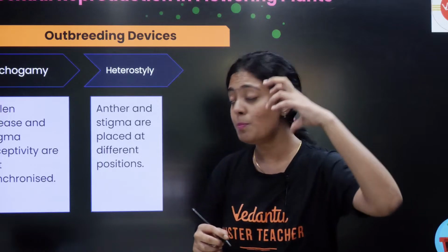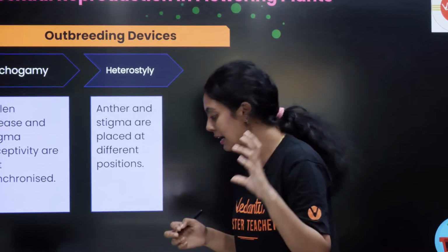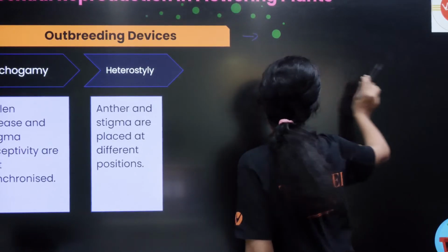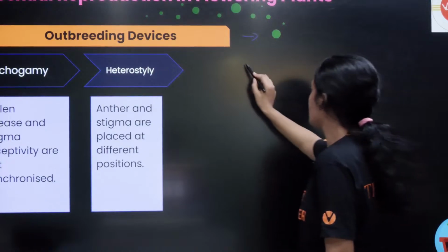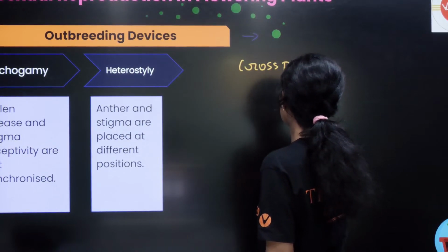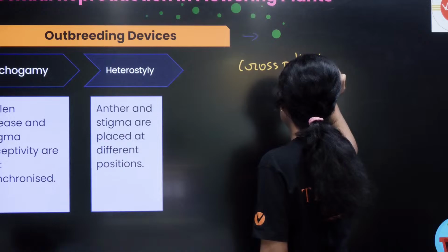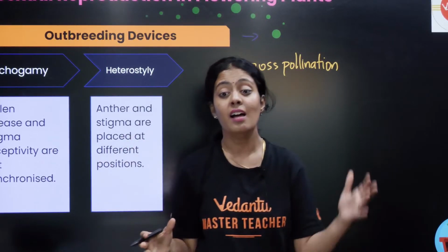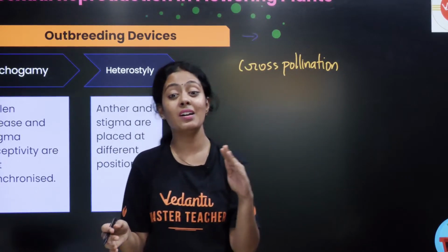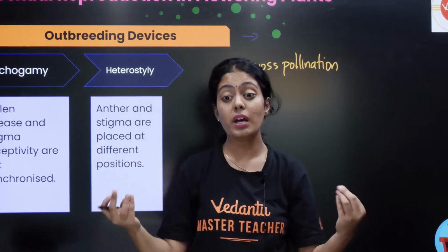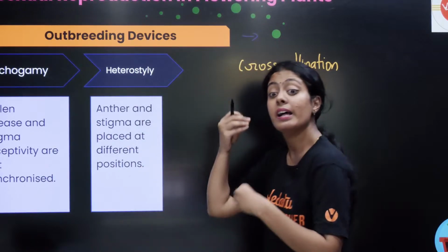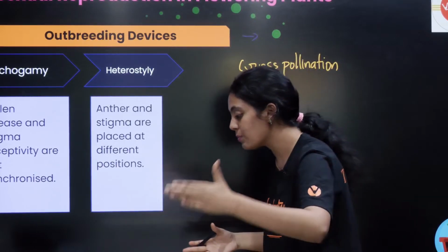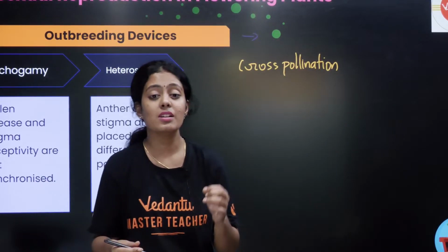Now let us look at outbreeding devices. What do you understand by outbreeding? Outbreeding is a very simple thing, cross pollination. Inbreeding is very close: if pollination keeps happening repeatedly within the same plant, the plant will lose its vigor and will not have any new characters. These devices are not made by us; some outbreeding devices exist in the plant itself, which will ensure cross pollination.